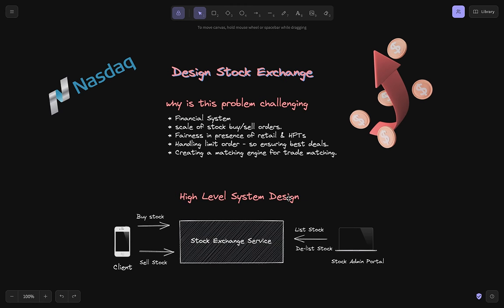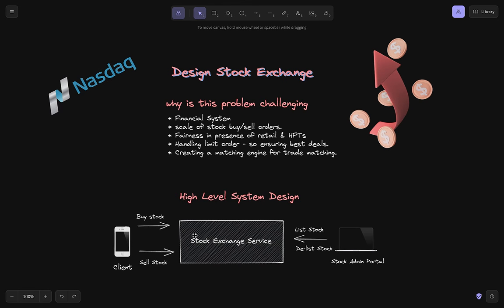Now we have two interfaces as part of a stock exchange. We have clients. These clients could be retail clients or HFTs, who call the buy stock or sell stock API of the stock exchange service. On the other side, there is another interface where the stock admin portal should list stocks or delist stocks from the exchange.